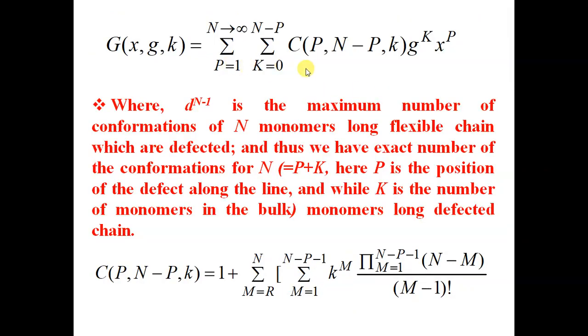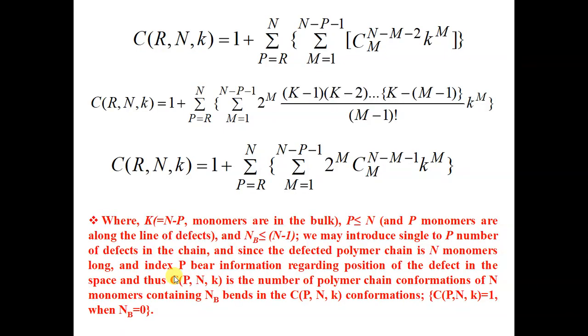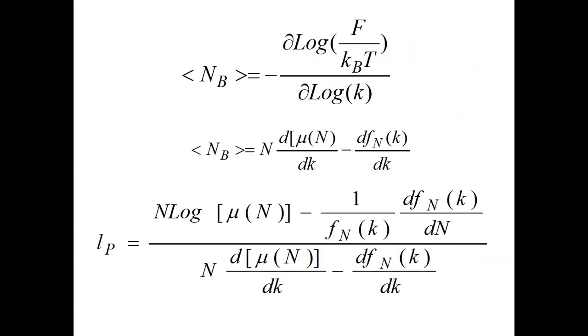So, in this case, we can write the exact number of defected chain conformations. We have written exact conformations in this table. Say when we have a 100 monomers long chain, the defect position is 1, 2, 3, and so on. In that case, for a square lattice, these are the conformations. When the defect is at position 1, we have this many conformations. When the defect is at position 2, we have this many conformations.